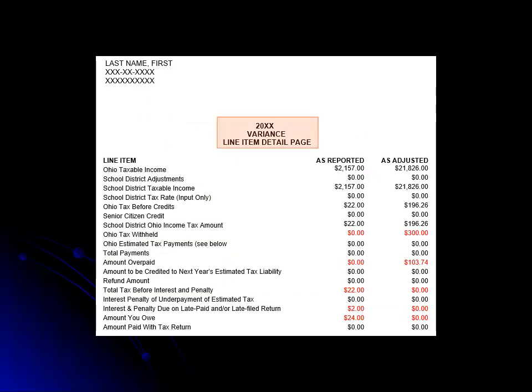Next is the line item detail page. The line items are not the same on each letter. Therefore, we will show you 2 examples. Your letter may or may not have the line items in the exact same order as one of the examples. On the left are the line items from your tax return. The first column of numbers, as reported, came directly from your tax return. The second column, as adjusted, reflects any corrections made by our variance program audit. You can see the changes reflected in red. However, changes on your notice will not be in red. Compare the As Reported column to the As Adjusted column to locate the line items where the adjustments occurred.